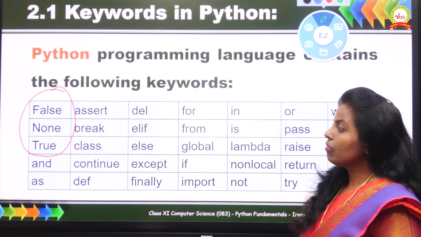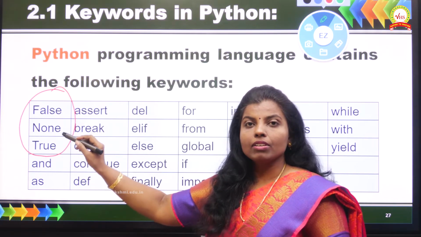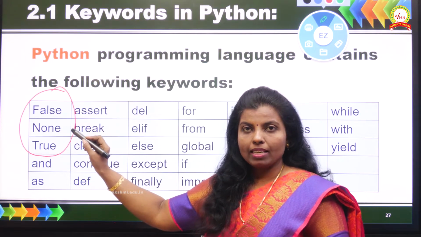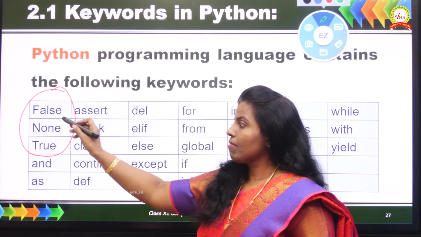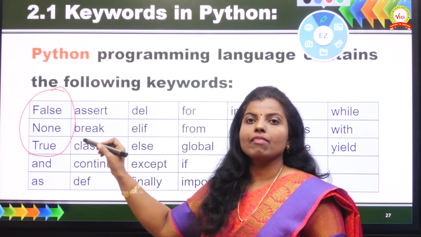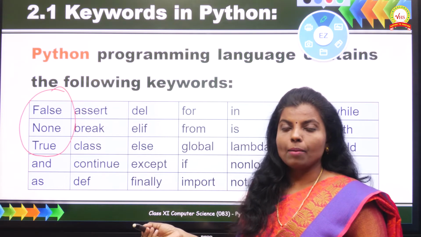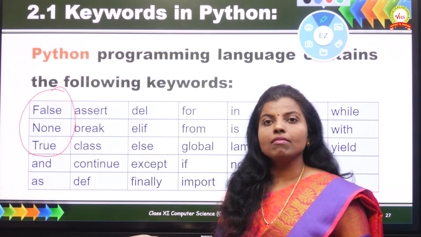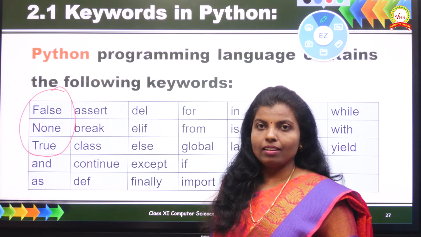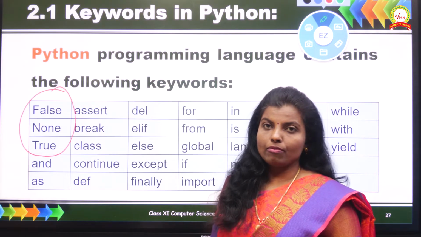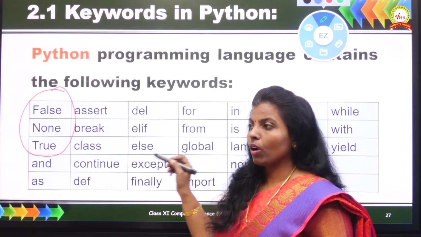So the keywords False, None and True begin with capital letters or uppercase letters, because when we use these keywords in the program, in the same way however it is given here, in the same way it has to be used. Okay. Also, there may be a question in the board exam: identify the valid or invalid keywords from the given keywords. By then you must know to identify which one is a valid one and which one is an invalid one. So let us go through all these keywords one by one.